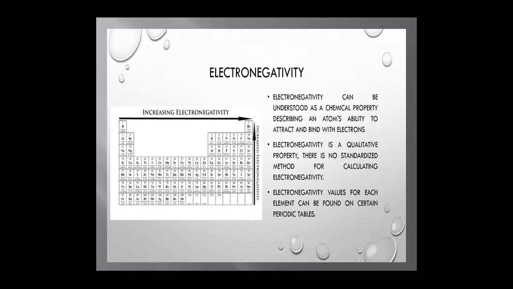Electronegativity increases as you move from left to right in the periodic table and decreases as you move from top to bottom. This is again due to the decrease in atomic size from left to right and the increase in atomic size from top to bottom.